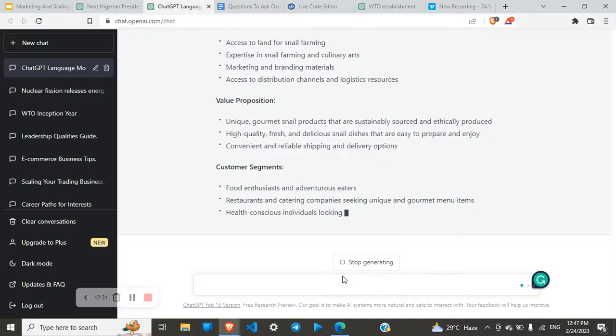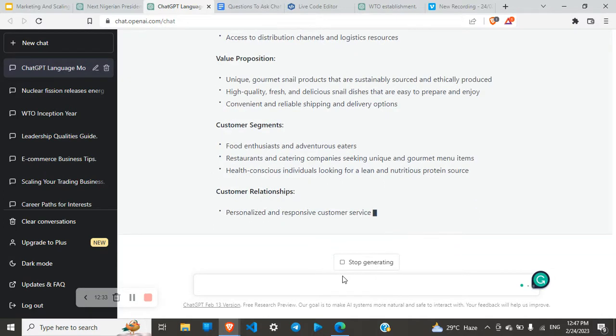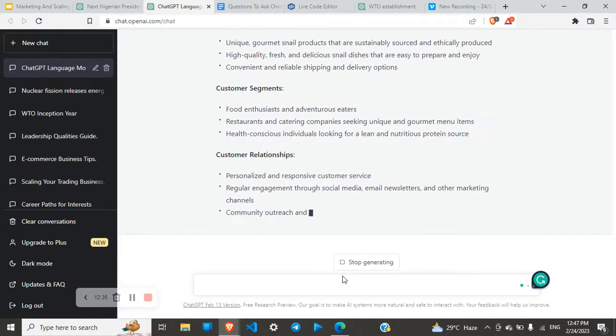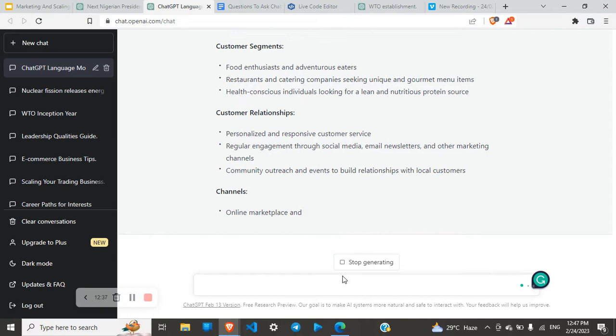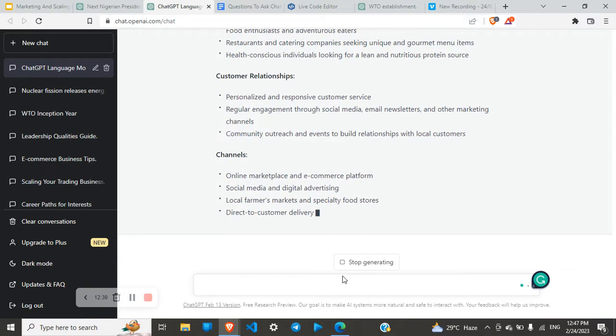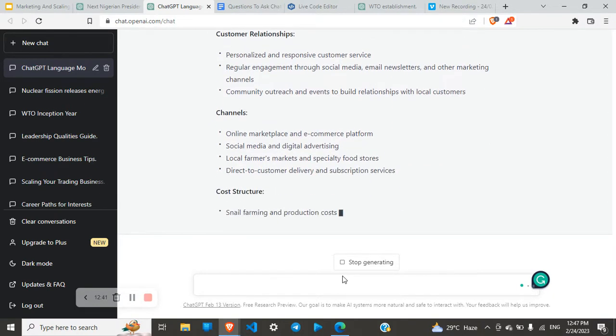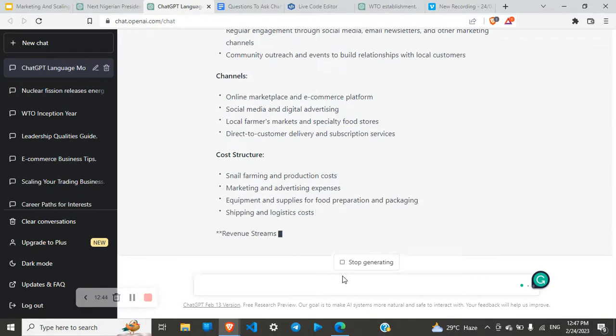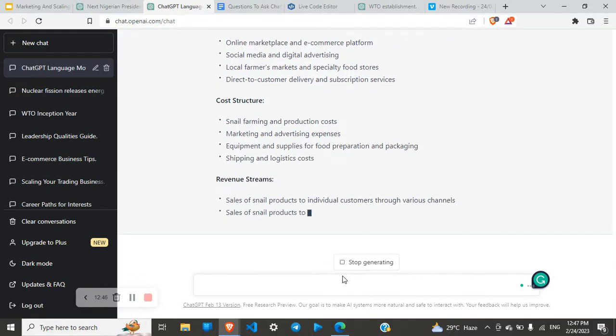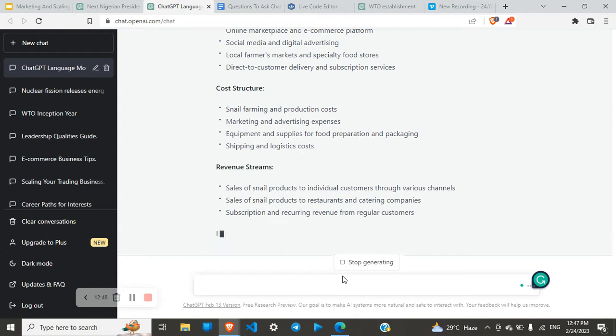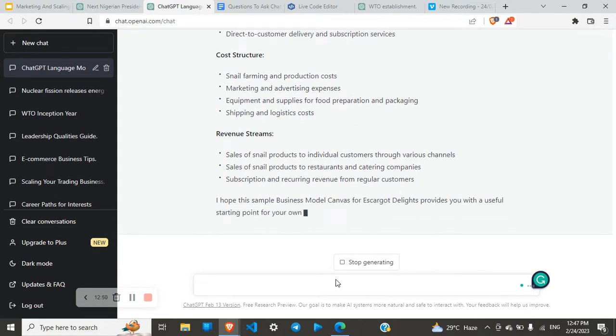Now, key resources, access to land for snail farming, access to distributions, channels, and logistics, value propositions, customer segment, customer relationship, customer channel. So these are just channels. We use online marketplaces and e-commerce platforms, social media, and digital advertising, local farmers market, and specialty food stores. So you can see there's a whole lot. It's going to give you bit by bit everything about the model Canva for your business, and you just have it right here.